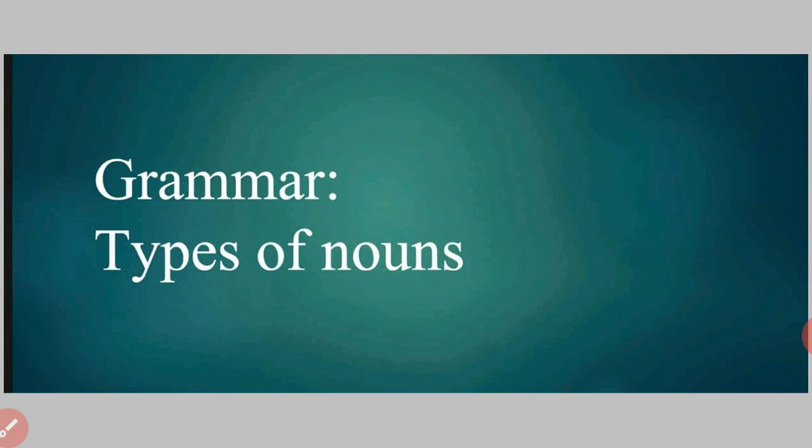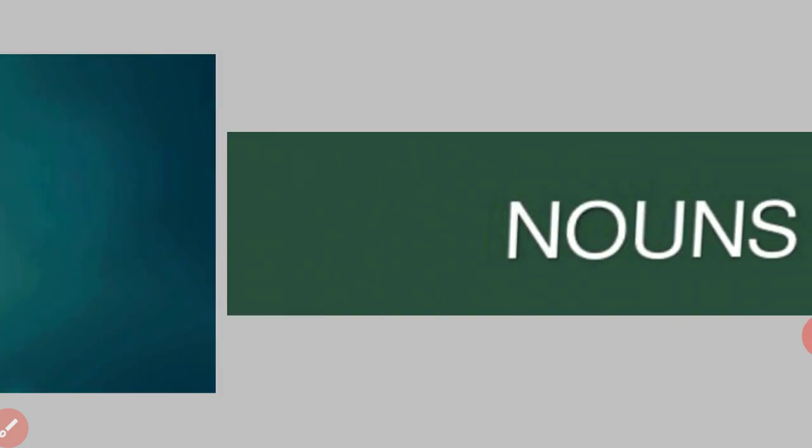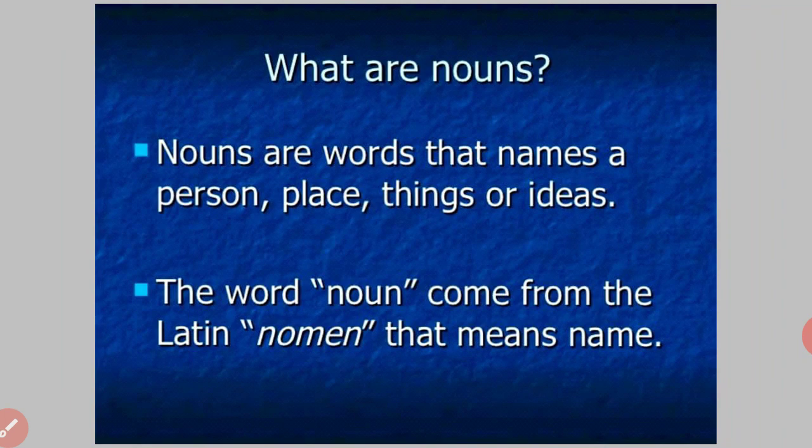So, our first topic is types of nouns. First, we will study what a noun is and then what the types of nouns are. Okay? So, what are nouns? Do you know what nouns are? Nouns are words that name a person, place, thing, or idea. Okay?